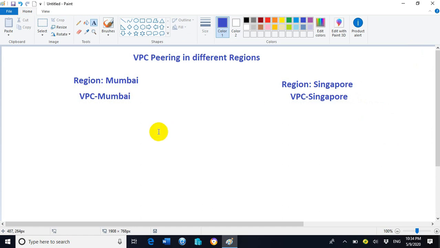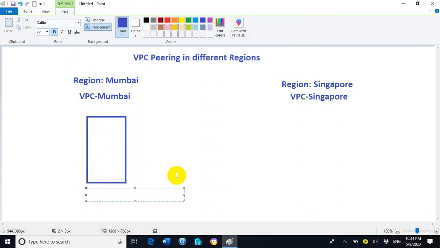Inside the Mumbai VPC we will create a virtual machine, which in AWS Amazon Cloud we call an EC2 instance. The name of this EC2 instance will be EC2 Mumbai.